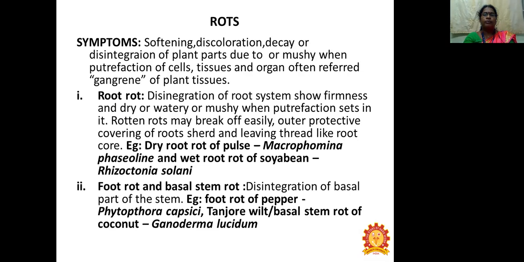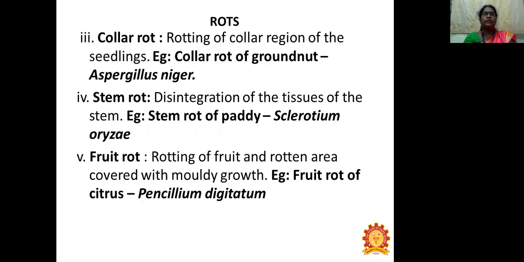Example, foot rot of pepper, Phytophthora capsici; Tanjore wilt or basal stem rot of coconut, Ganoderma lucidum. Collar rot, for example, collar rot of groundnut, Aspergillus niger; stem rot of paddy caused by Sclerotium oryzae. Fruit rot of citrus is caused by Penicillium digitatum.